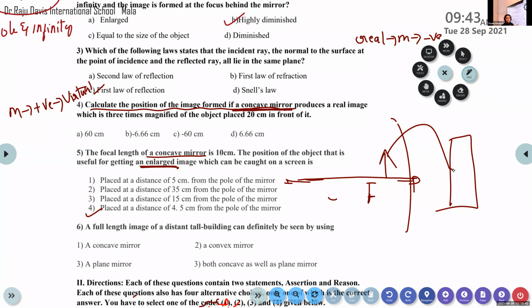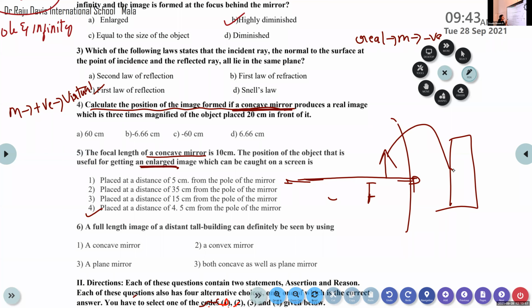What about the size of the image? It is enlarged. So this is the last case. We get an enlarged image, and we get the image on a screen if we place the screen behind the mirror.